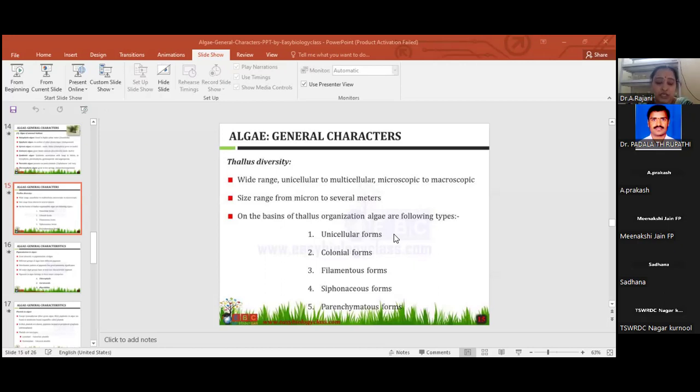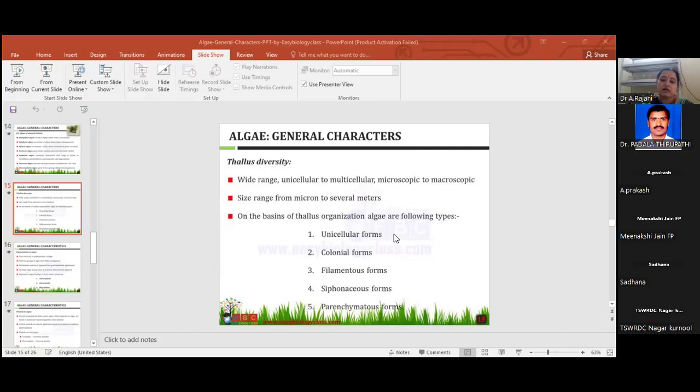Coming to the next one, foliage. Here, foliage meaning the septa are formed in the cells in different directions, resulting in foliage. The best examples are Ulothrix and Prasiola. Coming to the siphonous form.